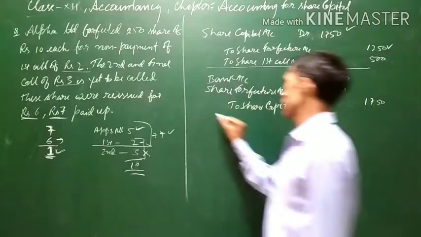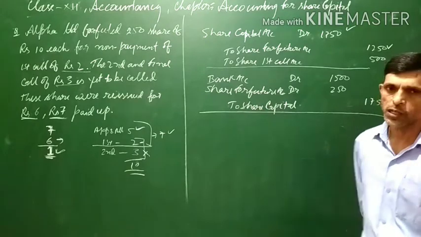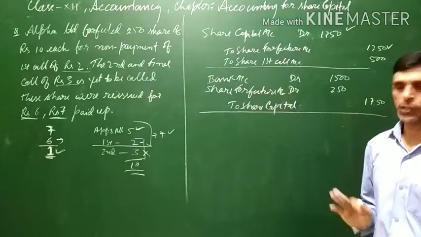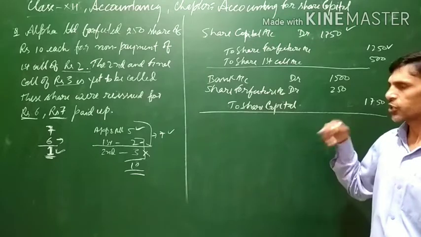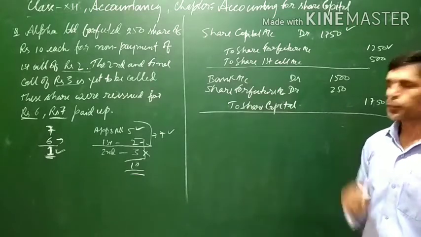This is the general entry. Being 250 shares reissued for rupees 6 each as rupees 7 paid up.